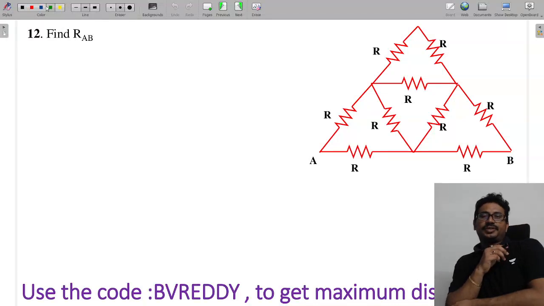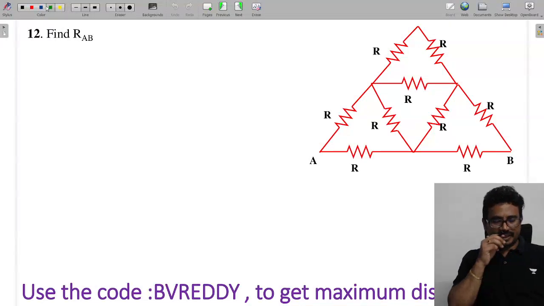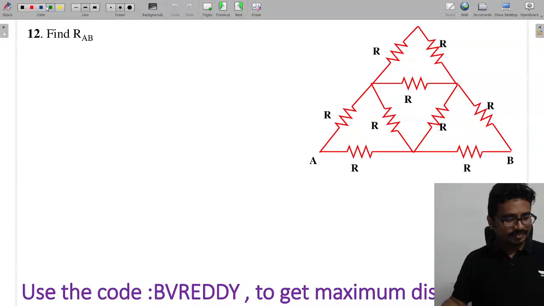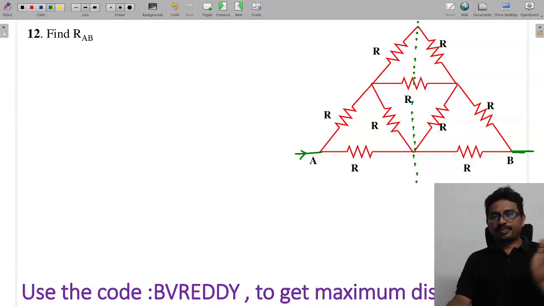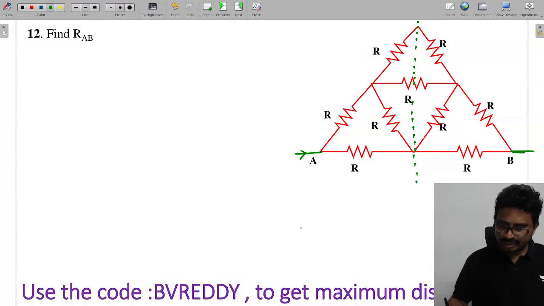Now you tell me this. Find RAB, the equivalent resistance between A and B, from A to B. Same thing here. About this line, I can say the network is symmetrical. So what type of symmetry is it? It is perpendicular to the AB line, so I will call this perpendicular symmetry.